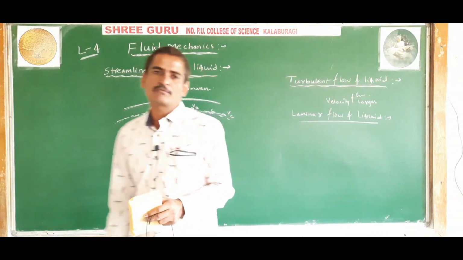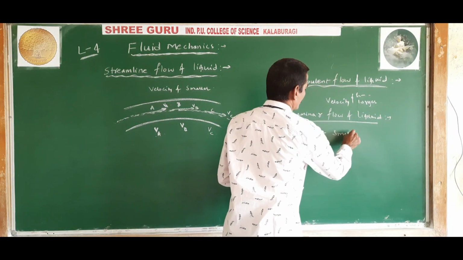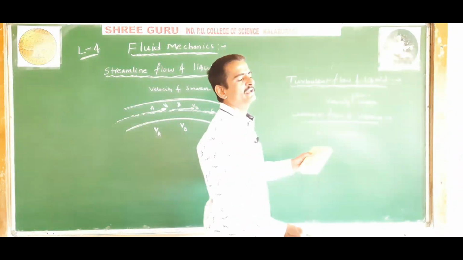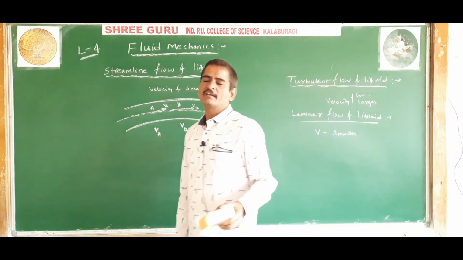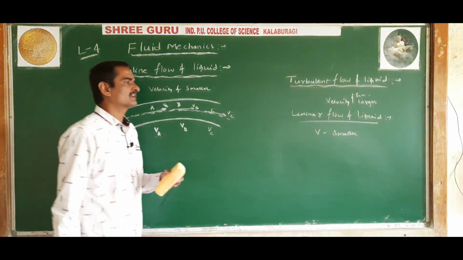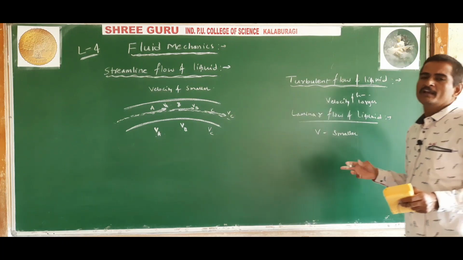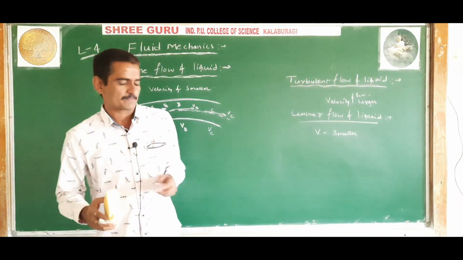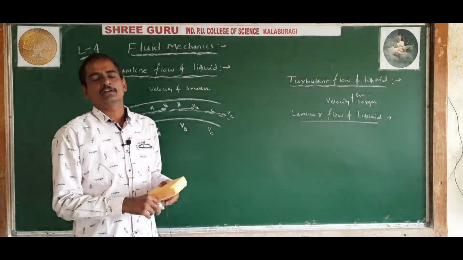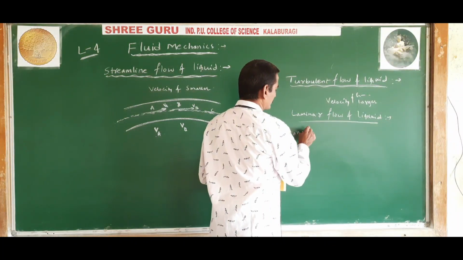For a laminar flow of liquid, the velocity of the liquid will be smaller. The laminar flow of fluid is such that the liquid flows over a horizontal surface in the form of different layers having different velocity. Then the flow of liquid is said to be laminar. And here, if liquid is flowing through a section, so if a non-viscous liquid, what type of liquid?